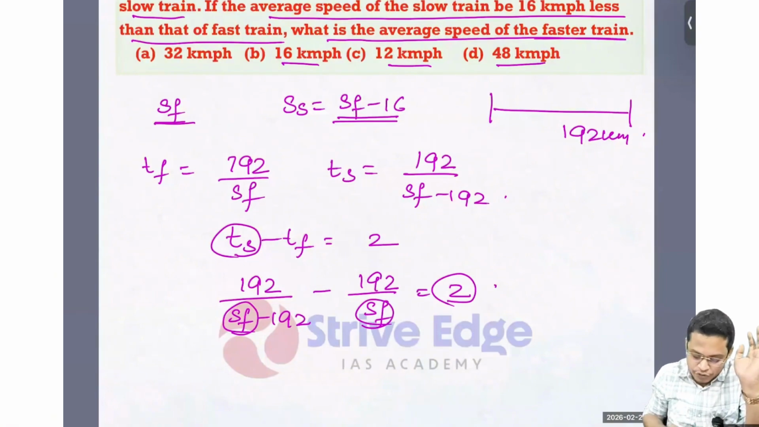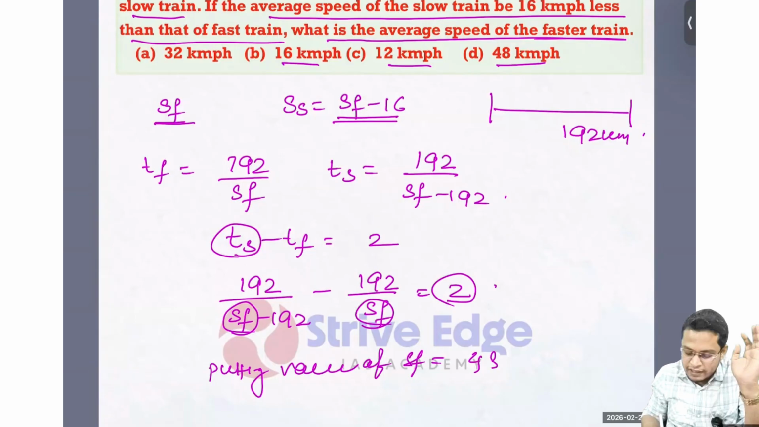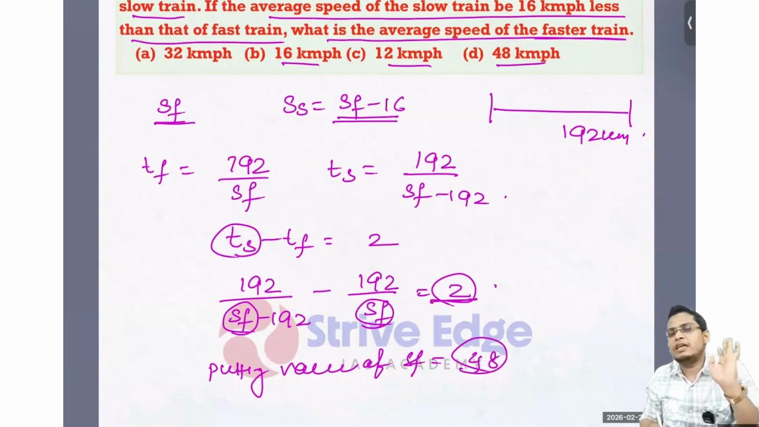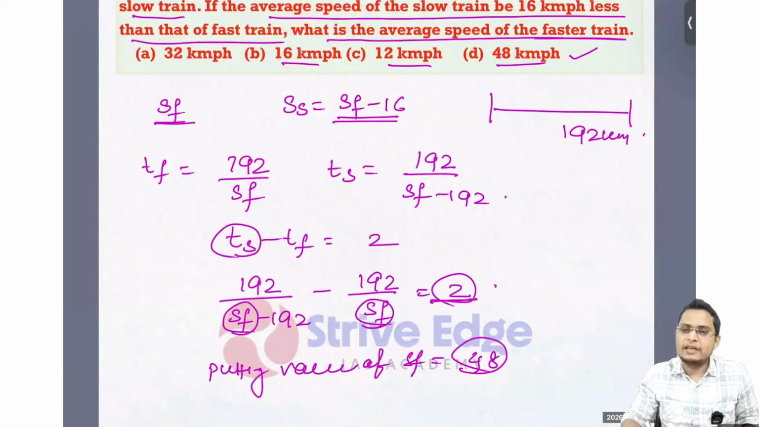So by trying the options, putting the value of SF equals 48, this equation is satisfied and equals 2. So my faster train speed is 48, and my answer is D. Because sometimes in problems we have to use hit and trial to get the answer faster. Even if you solve it fully, it is very lengthy; multiplying it out takes a lot of time.